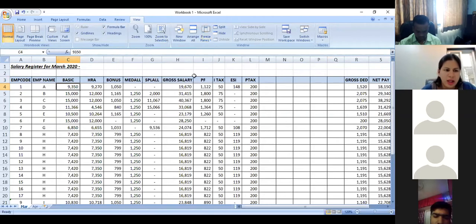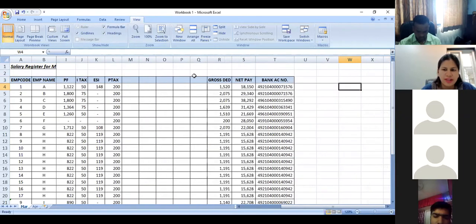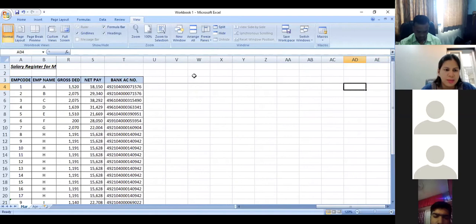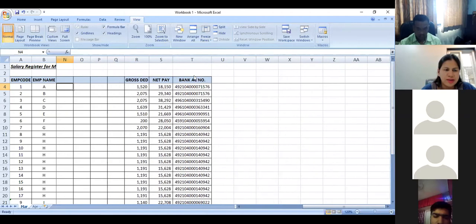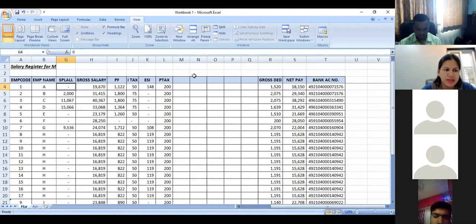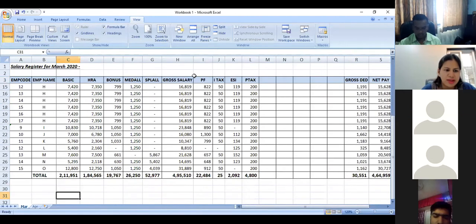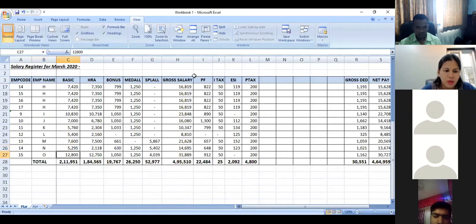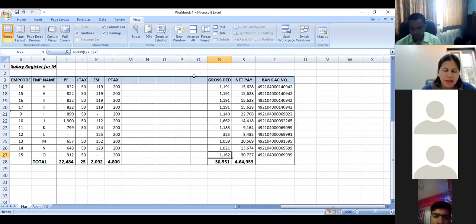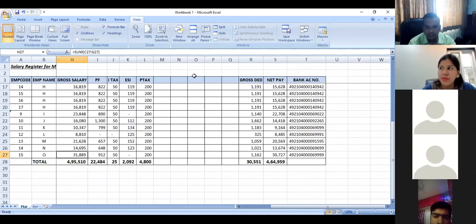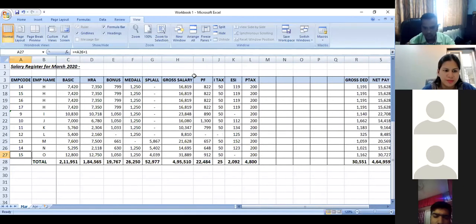Once I have done that, now if I move the cursor to the right, it gives me an option to see everything that is on the right against the specific employee name, which is mentioned on the left. Further, since I have frozen the pane at the cell C3, C4, it also helps me when I move downwards, where it helps me say, okay, basic for employee O is 12,800, HRA is 12,750, and I can also move along and see the bank account number. That means in a specific table, I can see the header as well as the left side columns.